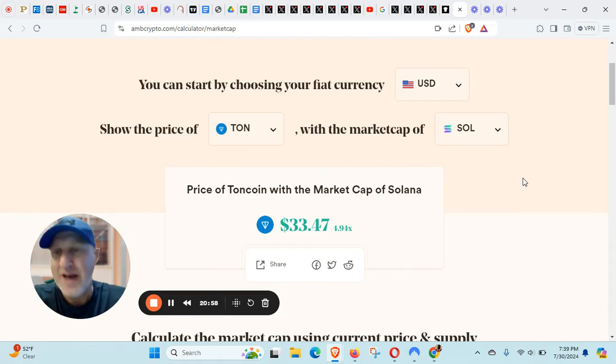But I can say this, and I am going to be honest with you. As a result of this, I did put in some more buy orders for Arweave and Tau. As a result of this, I did pick up some more Render as well. And so it certainly has assisted me in adding a little bit more liquidity to those areas.